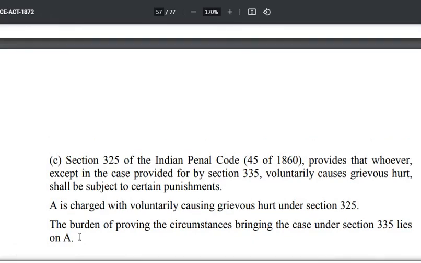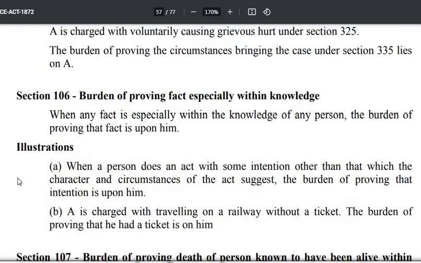Okay, now let's get into section 106. 106 is saying, when any fact is especially within the knowledge of any person, the burden of proving that fact is upon him. अब देखो यहाँ पर जो लिखा है, that is normally implicit in section 103. But by way of caution, by way of declaration, they want to make it especially declared. Otherwise, what is given here is already there in 103.